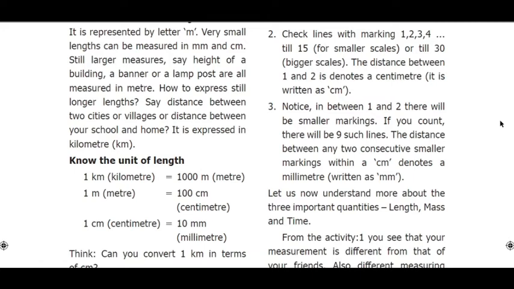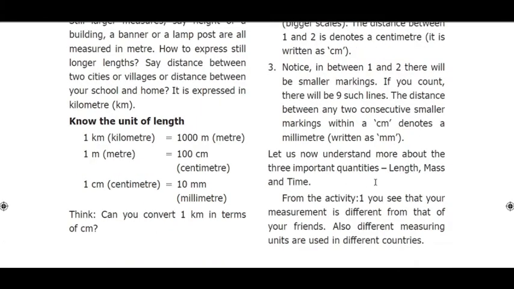So if we notice that there will be small lines and it will be in 9 numbers. Let us now understand more about three important quantities: length, mass and time. So far we have seen what is length, how we measure length and what is the unit of length, and we have also seen millimeter, centimeter, meter and kilometer. Now we are going to see about mass and time.